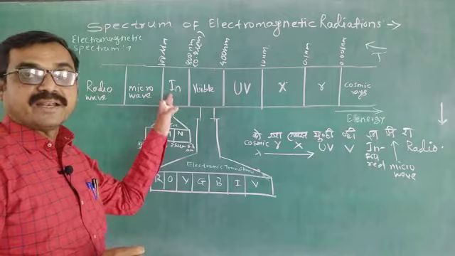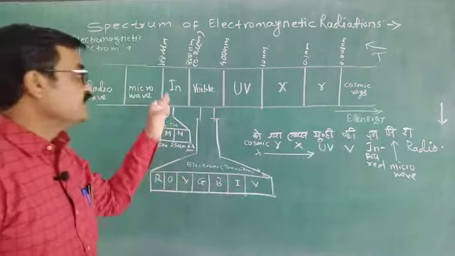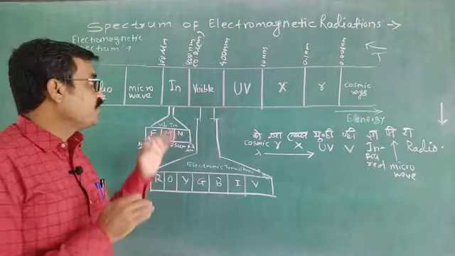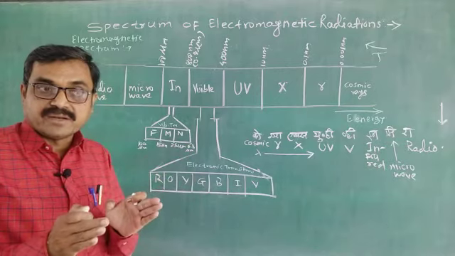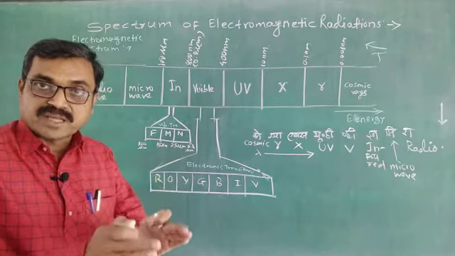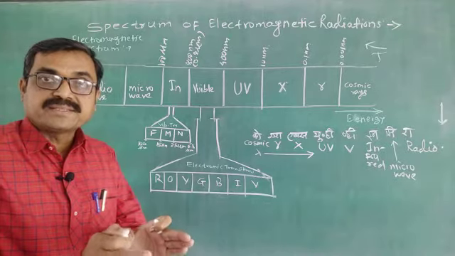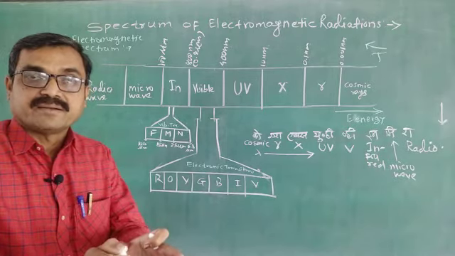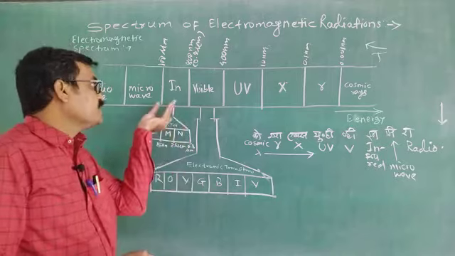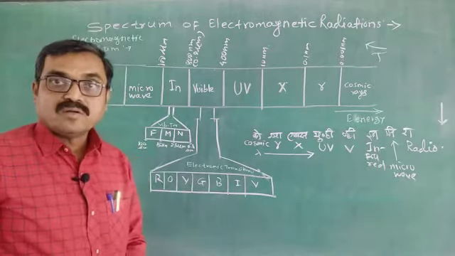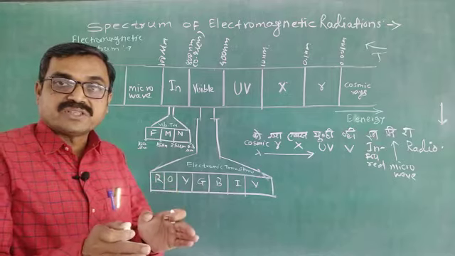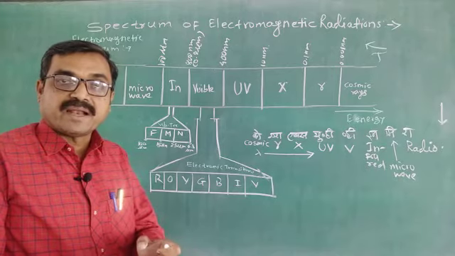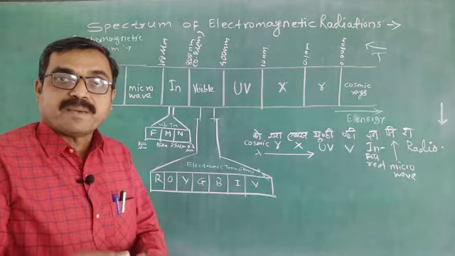Again, this infrared region is related to vibrational transition, means when the radiations from infrared region allowed to interact with our sample, then only study related to vibration of atoms and molecules present in the sample is there. Why? Because the radiations from infrared region allowed to fall. When the sufficient amount of infrared radiation allowed to fall on our sample, then there is interaction of these infrared radiations with the matter and causes the vibrational changes only.